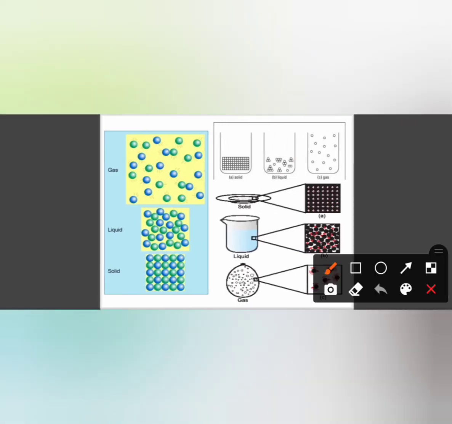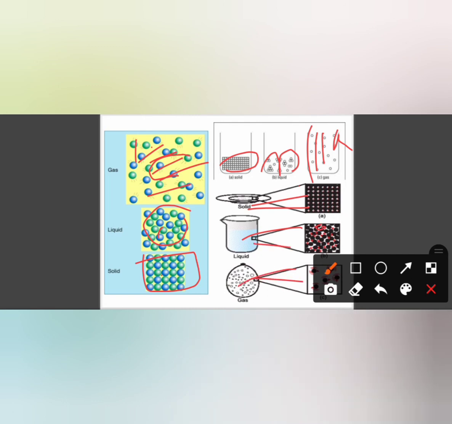So you can see the intermolecular spaces now. In the gas, see, the spaces are too big, in liquid a bit less, and in solid they are fully tight, right? We can't compress it. So this was the case of gas, liquid and solid. Then movement: solids are not moving at all, in liquid a bit of movement is there, and in gas they are taking the full shape. In solids they are totally packed, they can't move. In liquid the intermolecular forces are less, and in gas they are a lot.